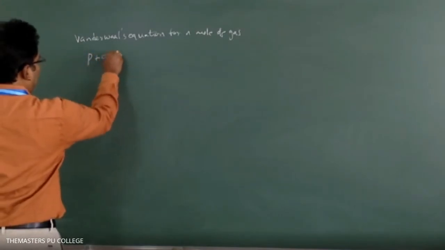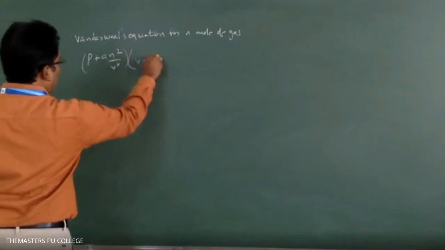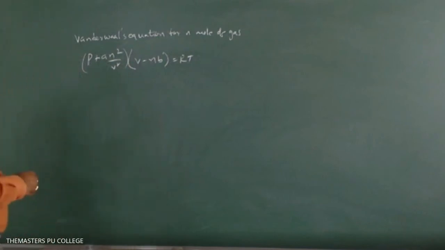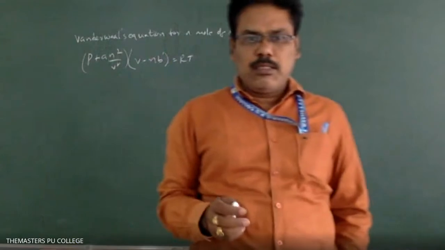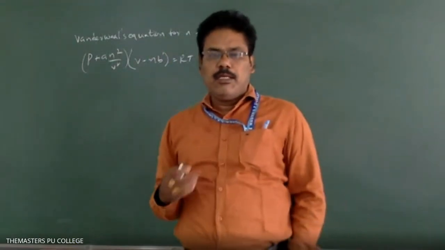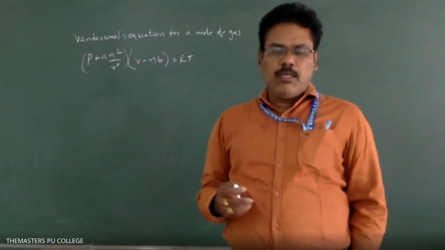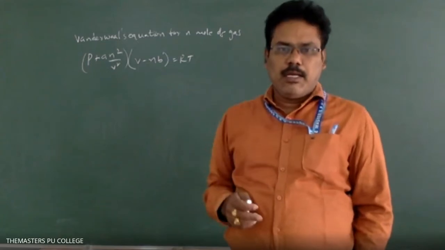(P + an²/V²)(V - nb) = nRT. Actually, according to the kinetic molecular theory of gases, the pressure is due to the striking of gas molecules on the walls of the container, right?